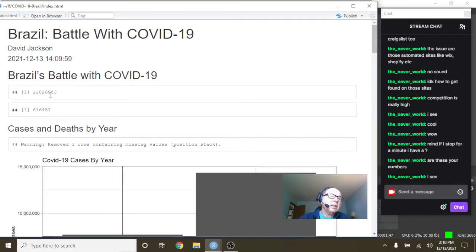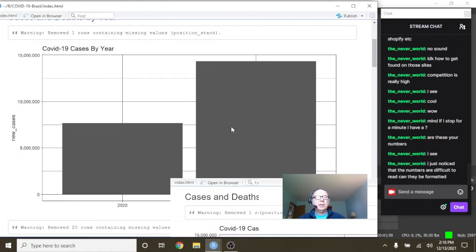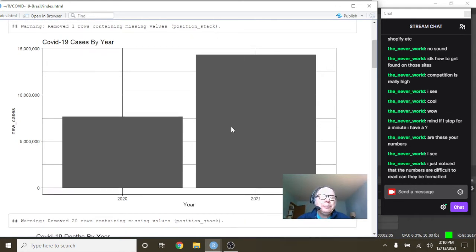We can see that Brazil has had 22.02 million cases and 660,457 deaths. And you can see that Brazil's 2021 cases have already passed